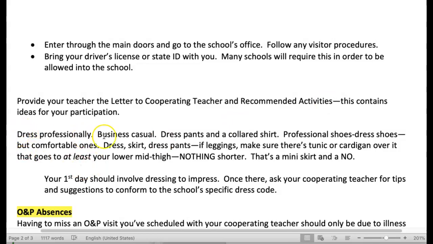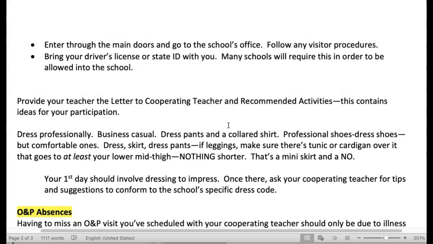Another reminder that you need to dress professionally. Business casual. This involves dress pants and a collared shirt for guys, professional shoes, dress shoes. Make sure they're comfortable, but you shouldn't be wearing your gym shoes, tennis shoes, or whatever you're calling them. You should have dress shoes.